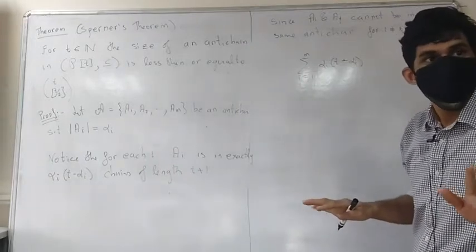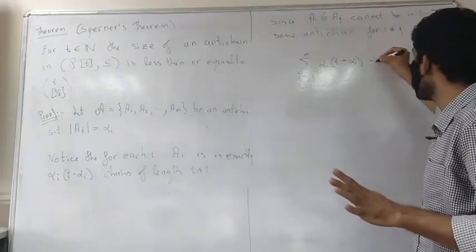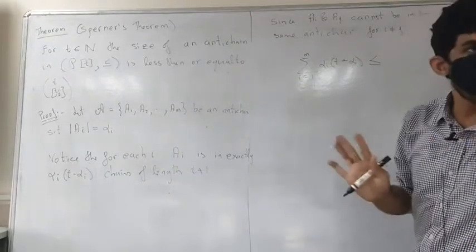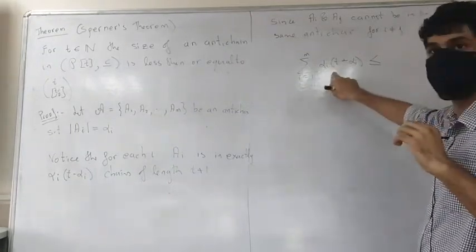So therefore this has to be less than the total number of chains, because there is no repetition. Among these there is no repetition.